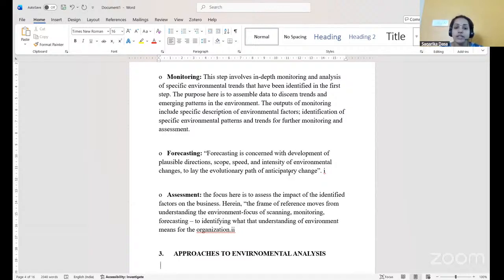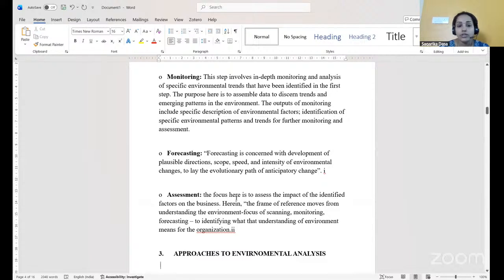Such factors, how they are going to affect the future, with what intensity, and what scope we can cover of the environmental changes, all this can be done in this particular third stage, that is forecasting. Now, after forecasting, it is time for the assessment. That is the last step of the environmental analysis, that is assessment.